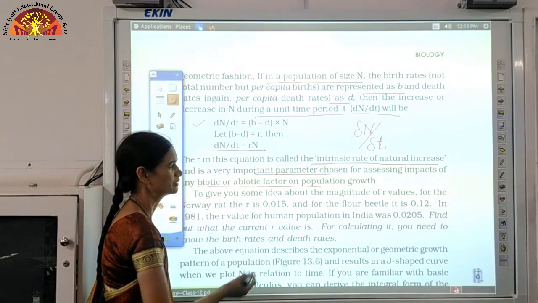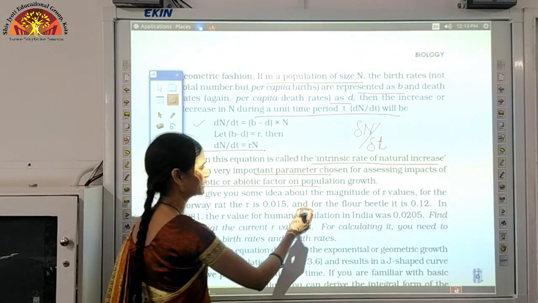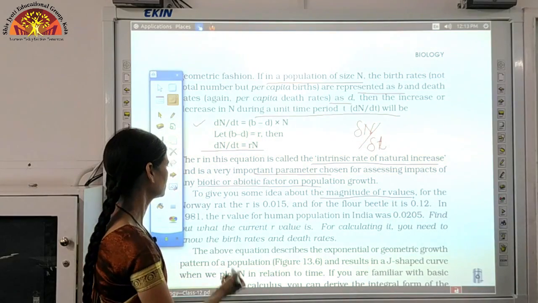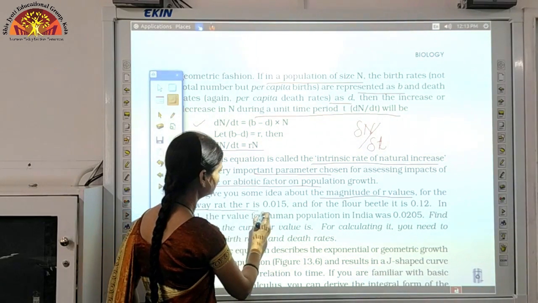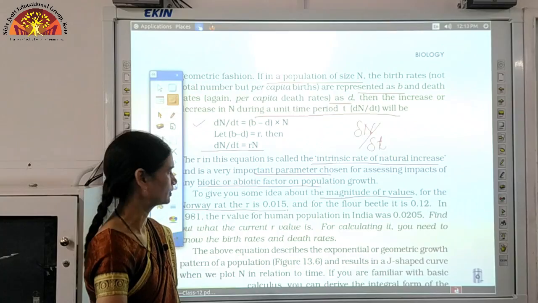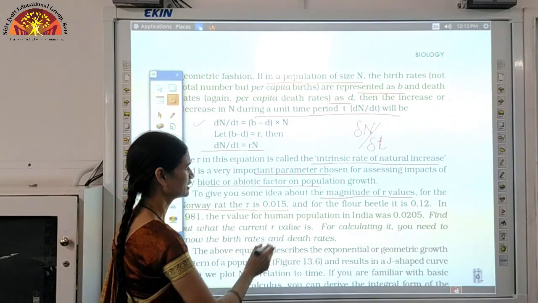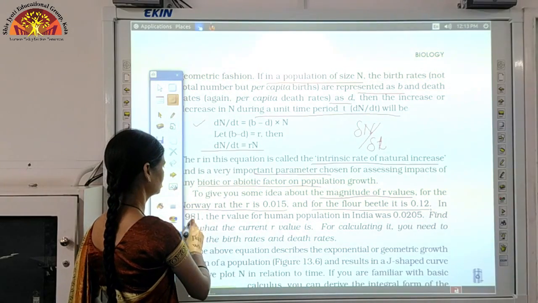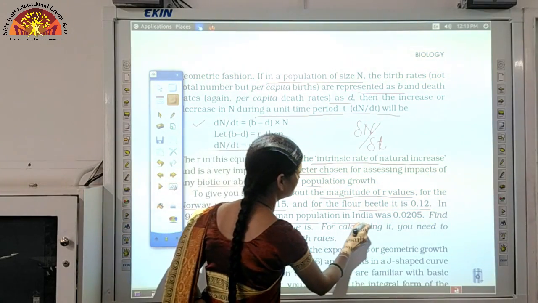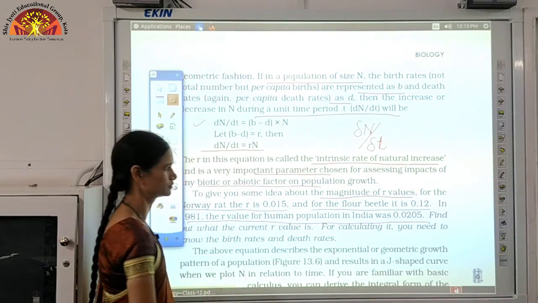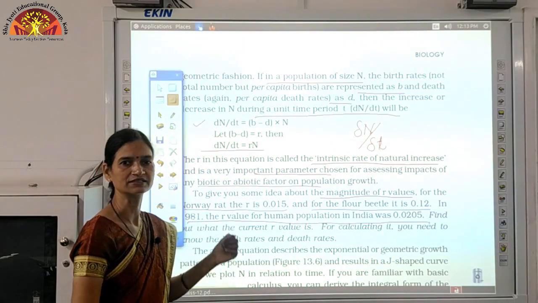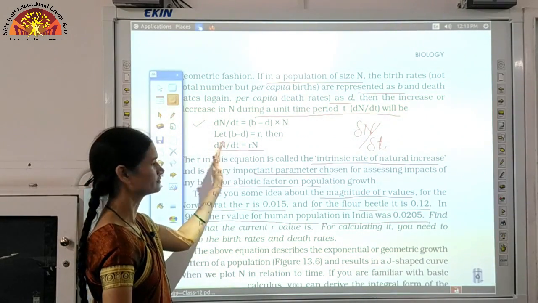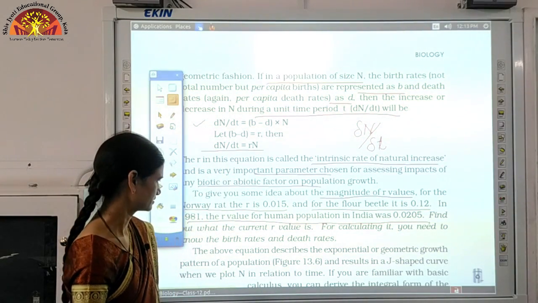For example, some magnitudes of r are given so that you can have an idea of this r. For instance, in Norway the r value for the rat is 0.015. Similarly, for the flour beetle it is 0.12, and the r value for the human population in India was 0.0205 in 1981. So this is how we can calculate the value of r if we know the death rate and birth rate.